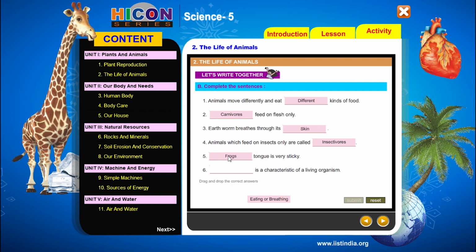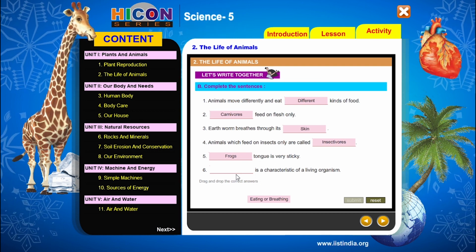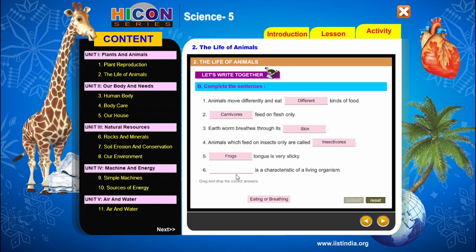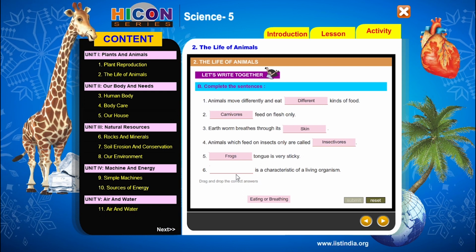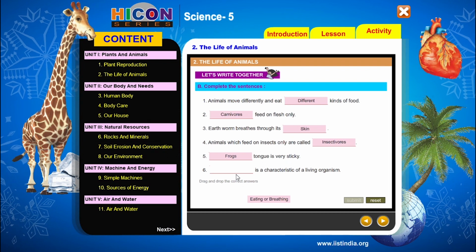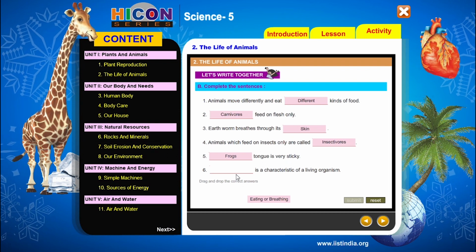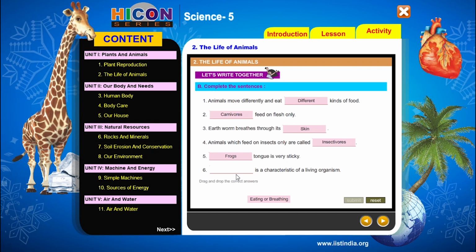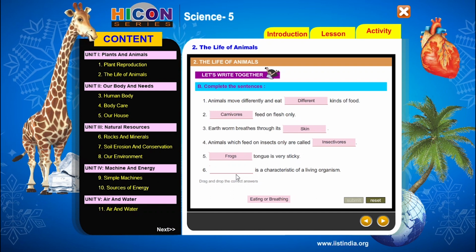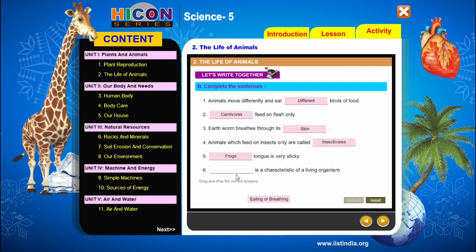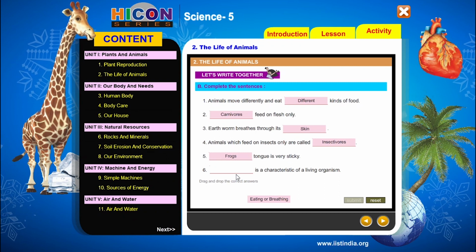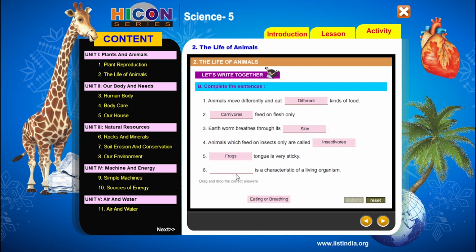Next, read the sixth sentence. Dash is a characteristic of living organism. So children, we have discussed the characteristics of living organisms. So living organisms have different characteristics, right? All living organisms will breathe. All living organisms will move. All living organisms will grow. All living organisms will reproduce. In this way, living organisms have different characteristics.